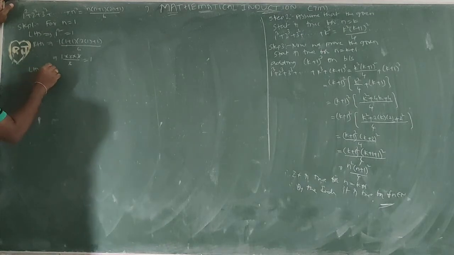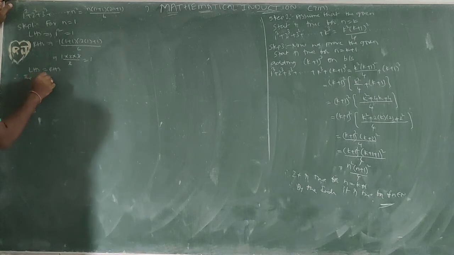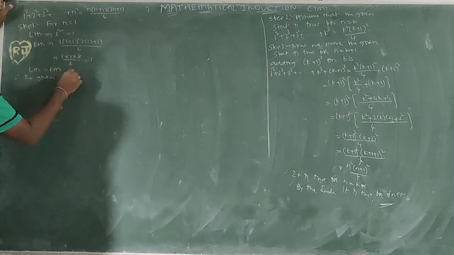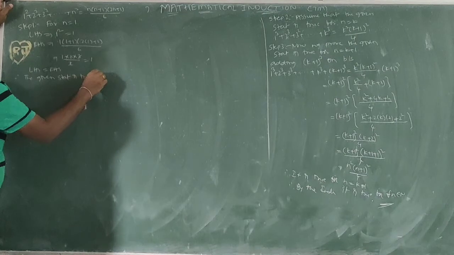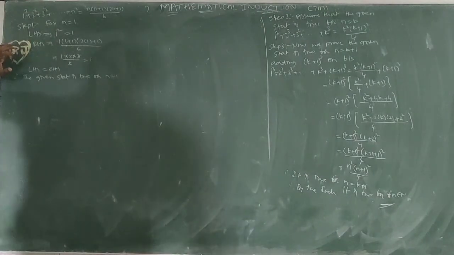LHS equal to RHS. So therefore, the given statement is true for n equal to 1. So the statement is true for n equal to 1.